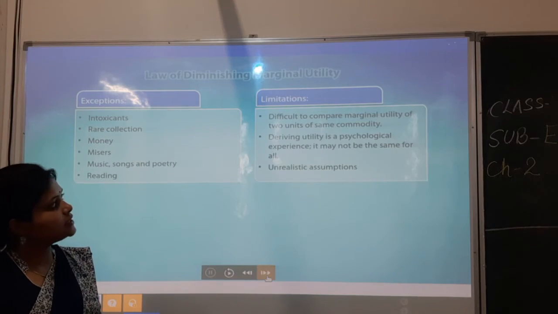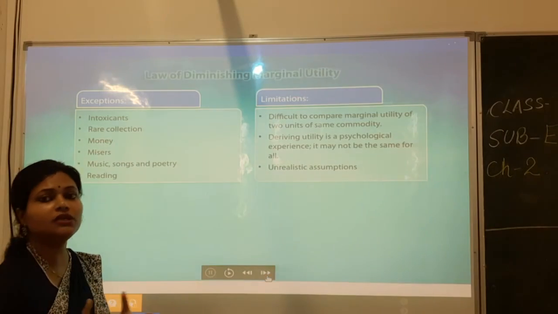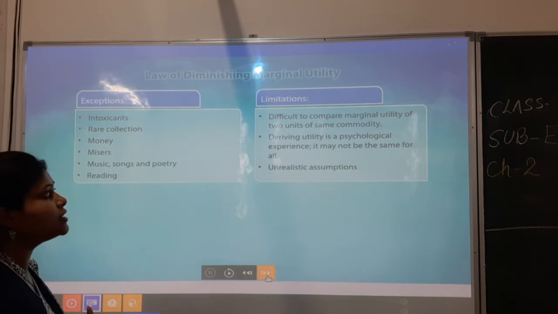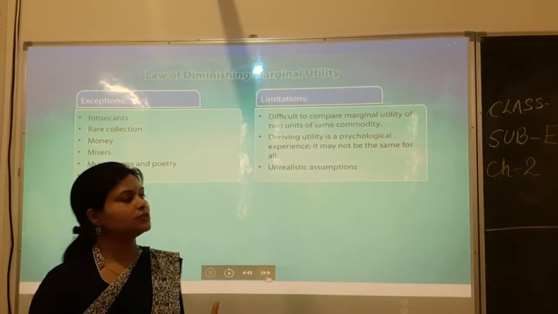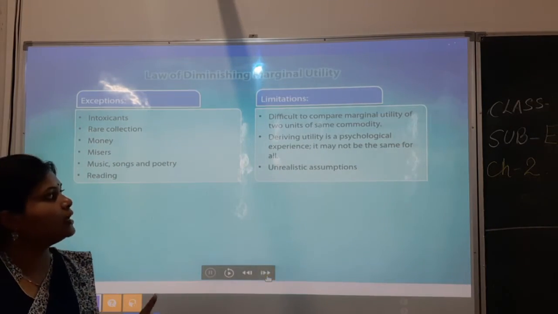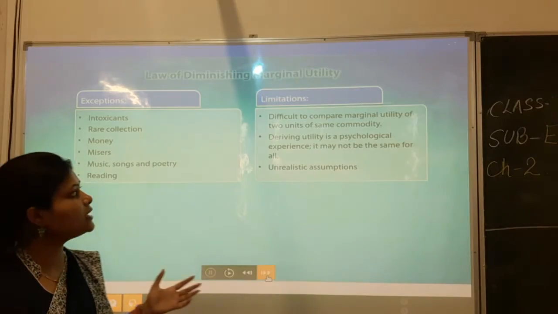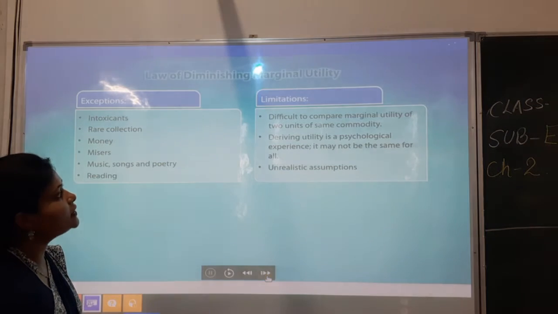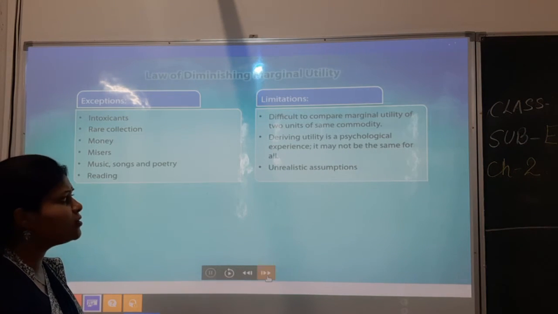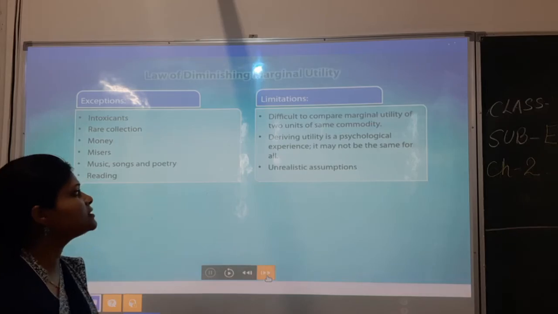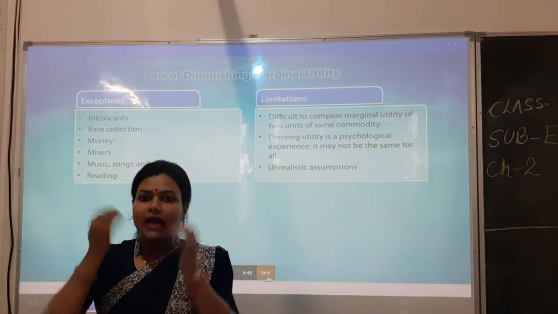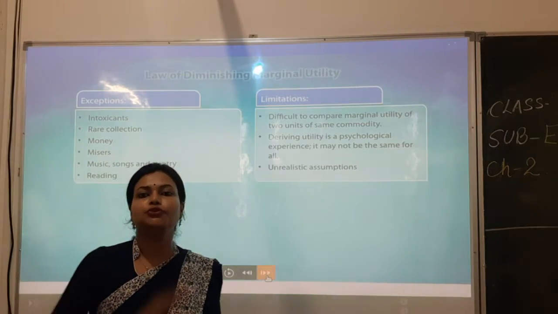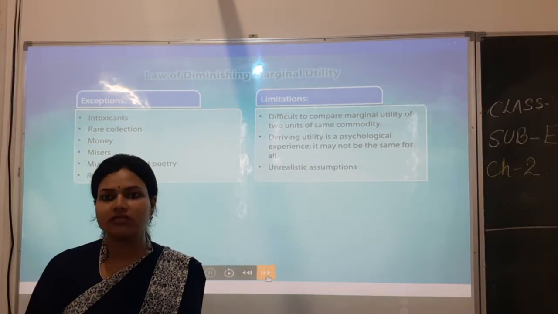Okay, so it is saying that in this theory it is a little bit difficult to compare the marginal utility of the two units of the same commodity. Like if 2 and 3 units are there and we are comparing, it is a little difficult task. Now it is saying that deriving utility is a psychological experience. It may not be the same for all. Of course, what I am consuming and what my satisfaction level is can be different from what you are consuming and what your satisfaction level is.